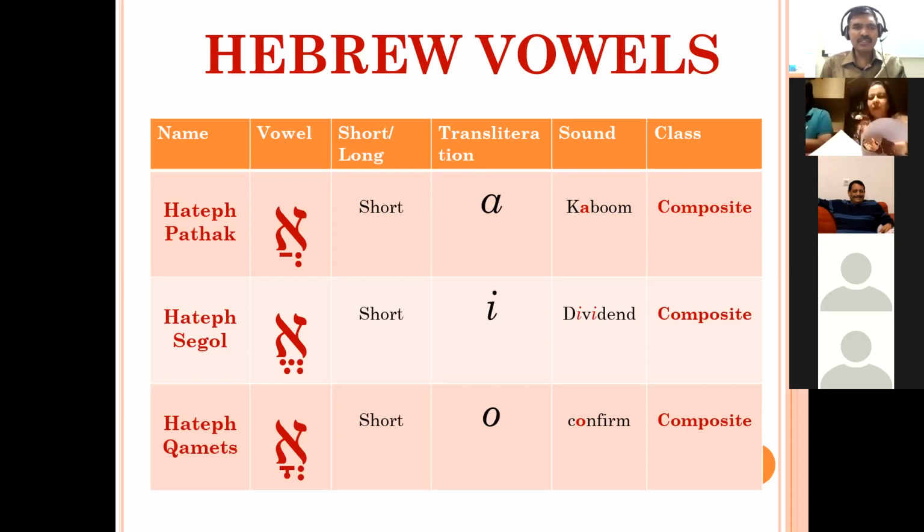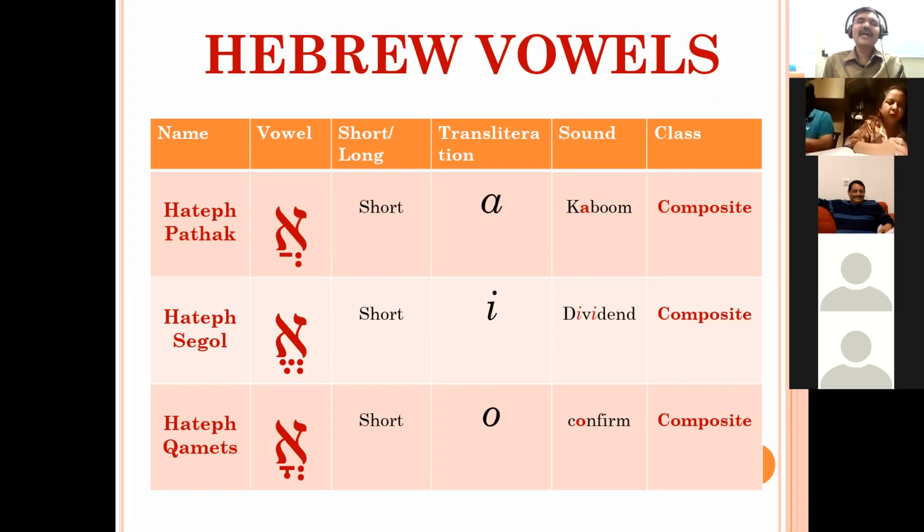Second, we have seen Sheva plus Segol, that is Hatef Segol. It gives the I class vowel, I in dividend. And third, Sheva plus Qamets gives Hatef Qamets. It gives a short O class vowel, O in confirm.